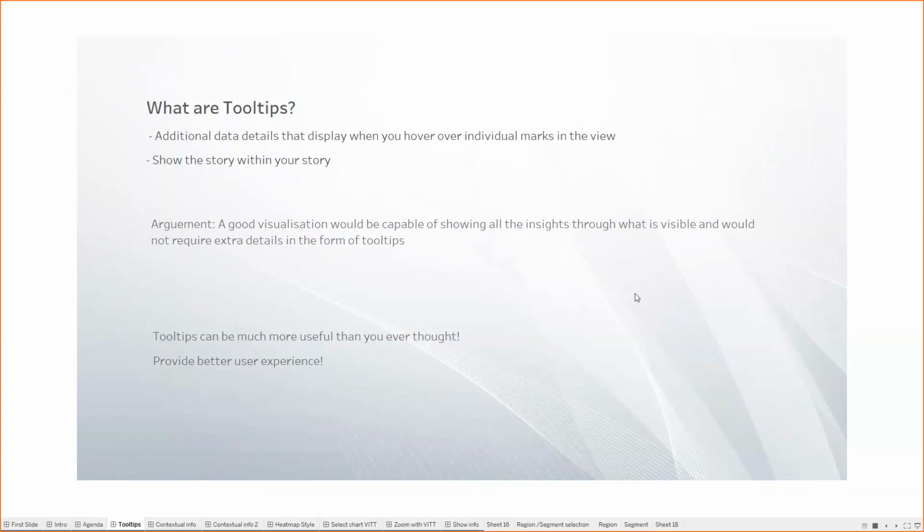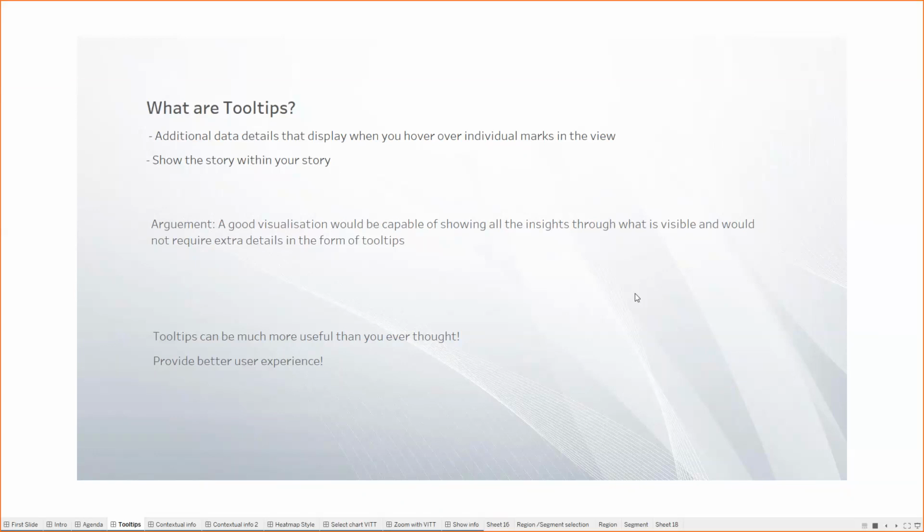It should be good enough to show all the details on the first look, and very easy to understand. I won't deny those facts, but today, in the world of interactive visualizations, we can leverage tooltips to a great extent, and that can work as a game changer in your visualization and storytelling.